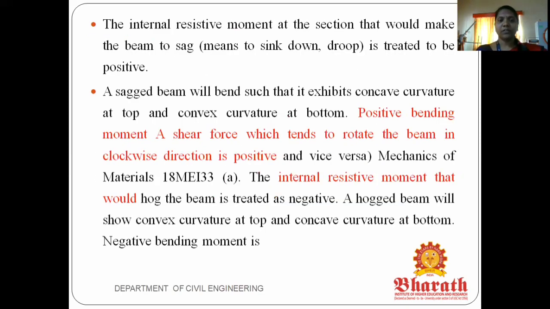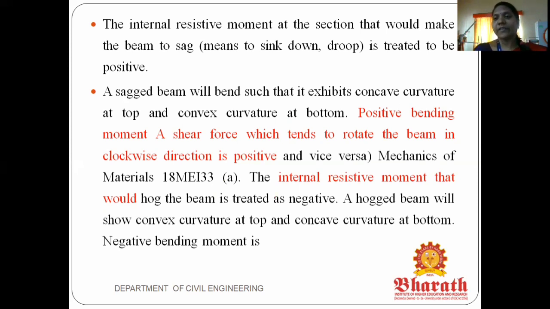Next, the internal resisting moment at the section that makes the beam sag is treated as positive. The sagging beam will be bent with the concave curvature on top and the convex curvature at the bottom. A positive bending moment tends to rotate the beam in the clockwise direction. In the mechanics of materials, the internal resisting moment that causes hogging of the beam is treated as negative. The hogged beam shows convex curvature at the top and concave curvature at the bottom. That is a negative bending moment.